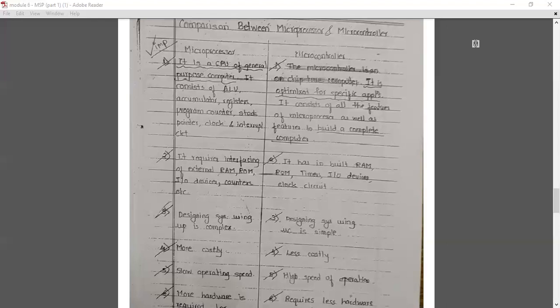Now the first point. A microprocessor is the CPU of a general purpose computer. It consists of ALU, accumulator, register, program counter, stack pointer, clock, and interrupt circuit. The ALU performs arithmetic and logical operations: addition, subtraction, multiplication, and AND, OR, and NOT.